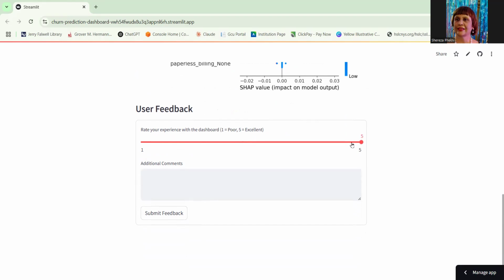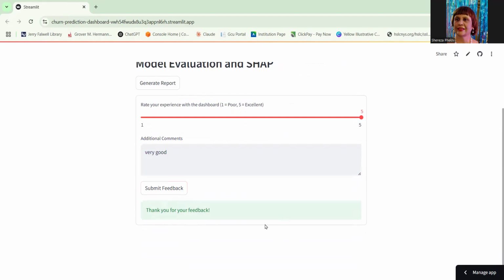In this case, I will show you how it works. I give a feedback like that. I can add a comment like very good. And when I press the submit button, it tells me, thank you for your feedback.